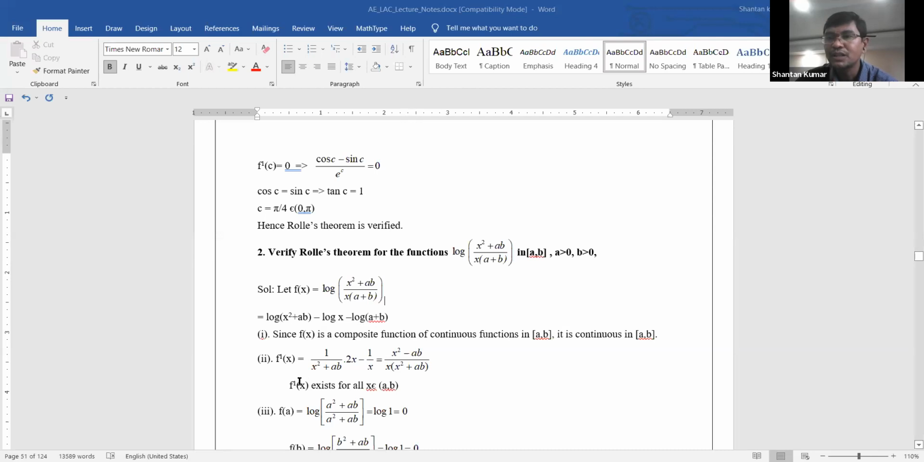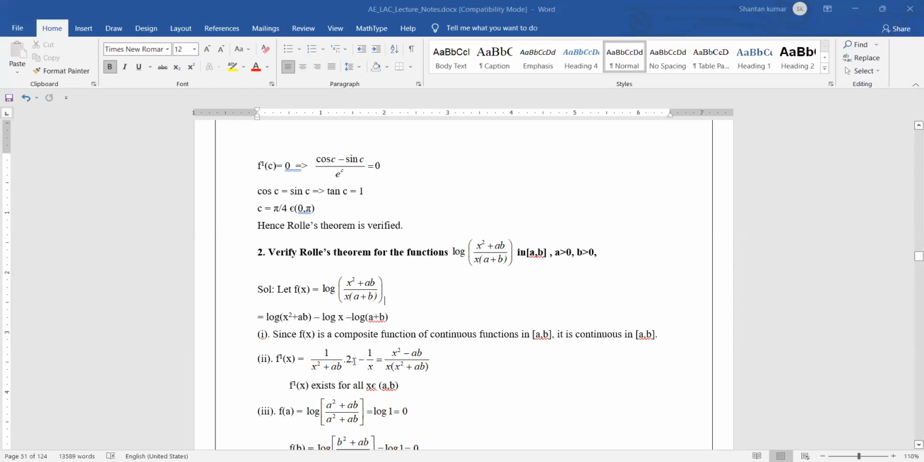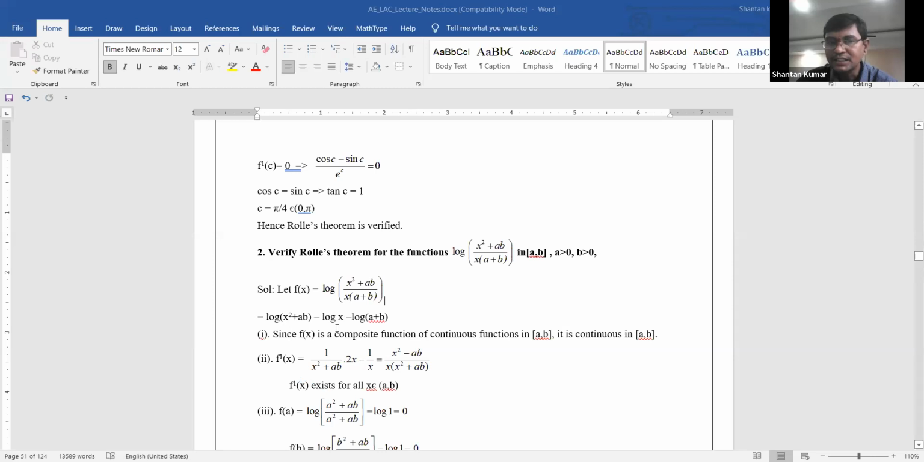Now you need to find f dash of x. The derivative of log of x square plus ab is 1 by x square plus ab, times the derivative of x square, which is 2x. So that is 2x by x square plus ab, minus the derivative of log x, which is 1 by x. The term minus log of a plus b is a constant, so its derivative is 0. After that, take the LCM for f dash of x.